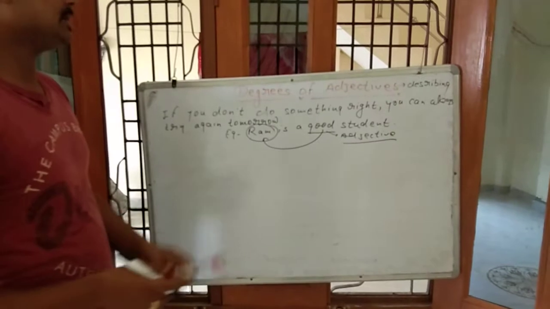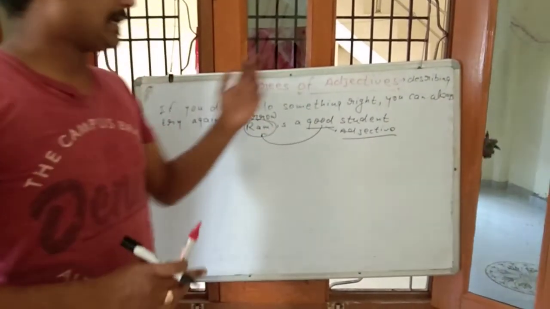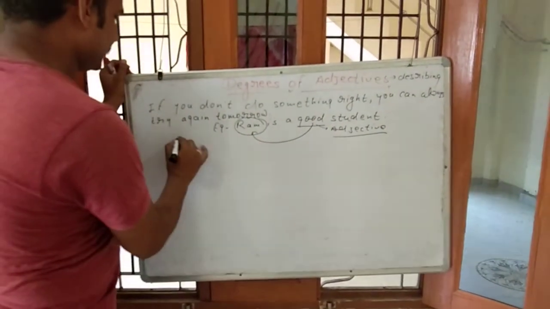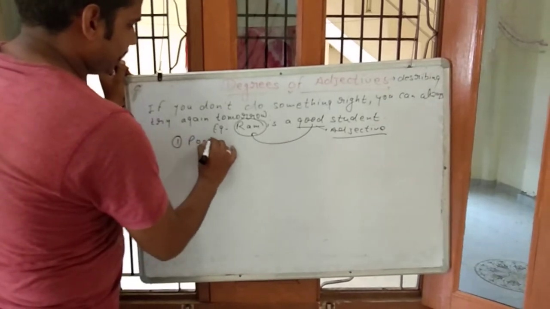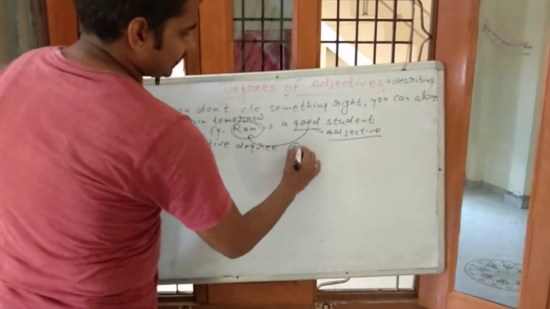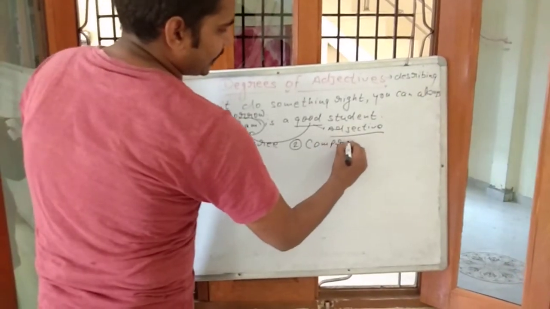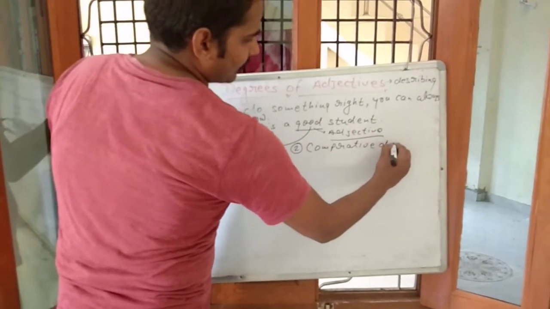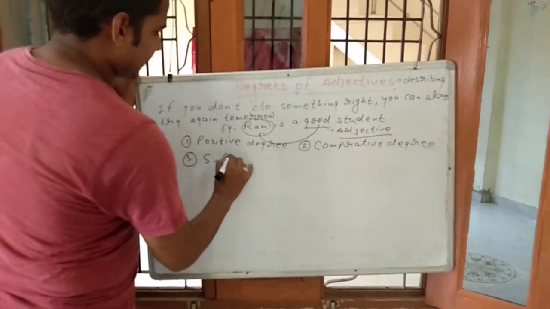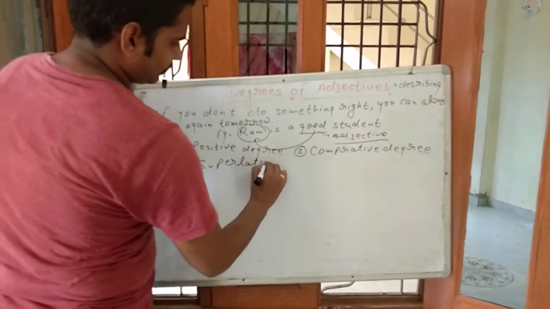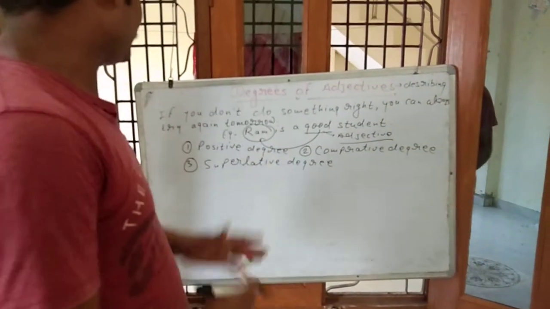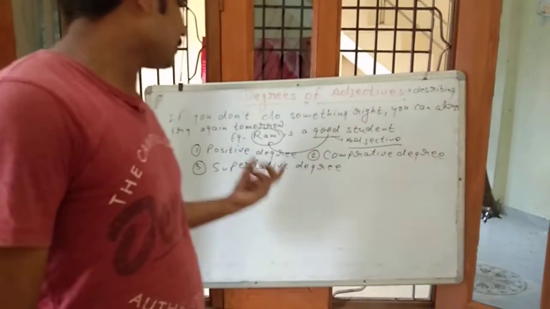Now, degrees of adjectives can also be called degrees of comparison. There are three types of degrees of comparison. First is positive degree, second is comparative degree, and third is superlative degree. It means there are three types of degrees: positive degree, comparative degree and superlative degree.